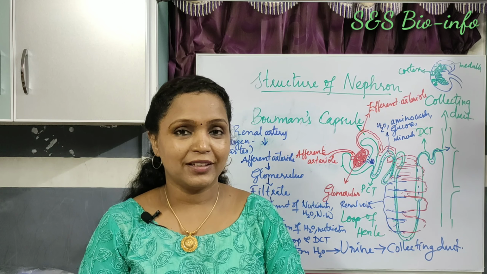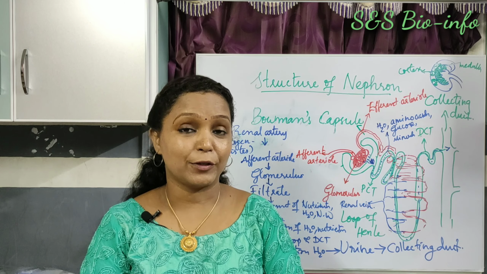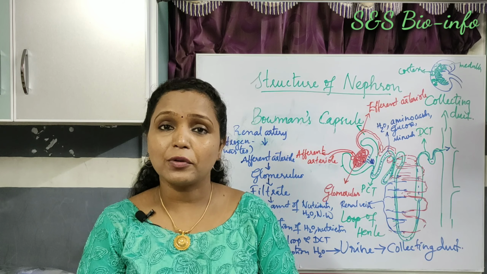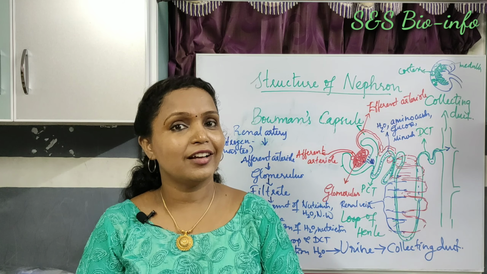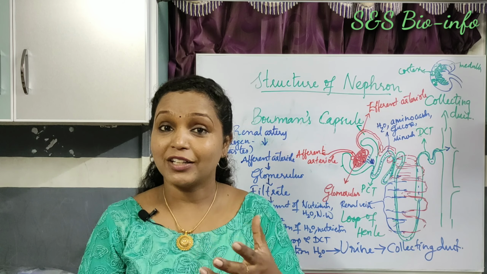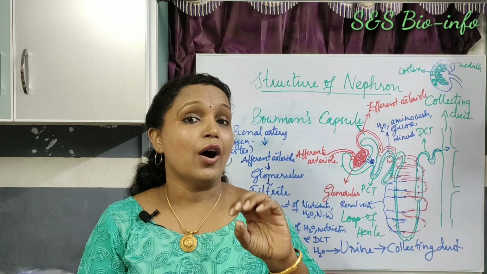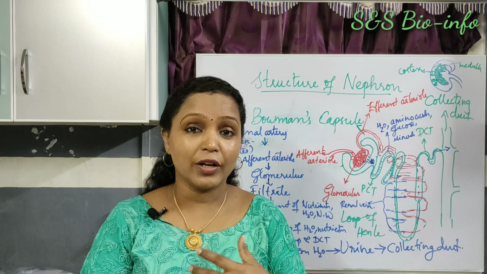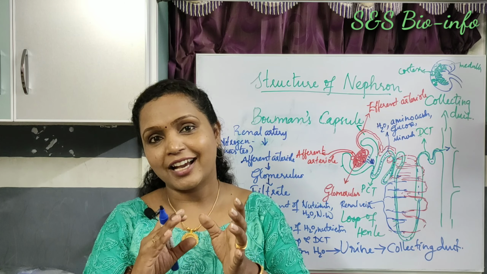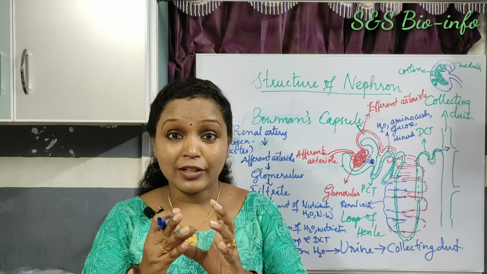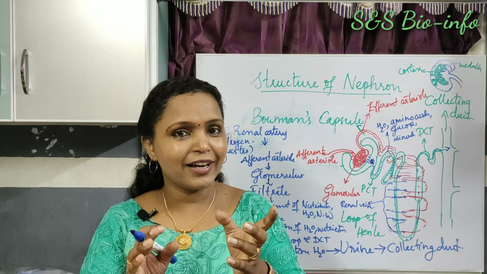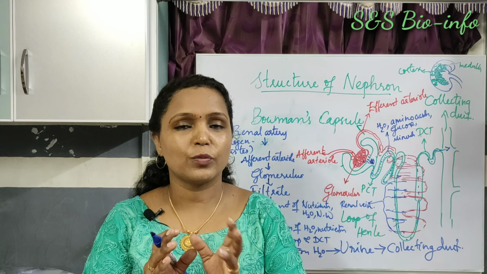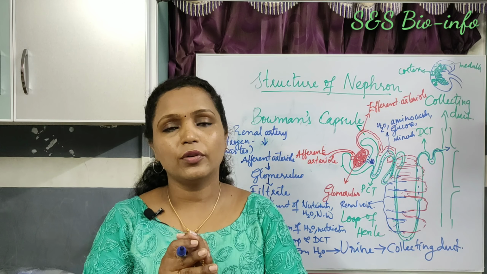Now, did you get the topic? How is urine produced in the nephron? So, what is actually the function of the nephron? Urine formation, thereby osmoregulation. So, what are the two main functions of the kidney? Osmoregulation and urine formation. By producing urine, the kidneys can regulate the water volume in the body fluids. That's why they can perform two major functions: osmoregulation and urine formation.